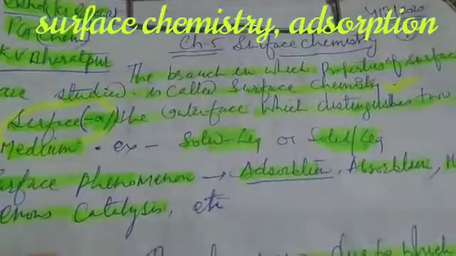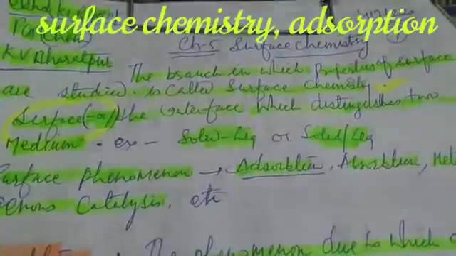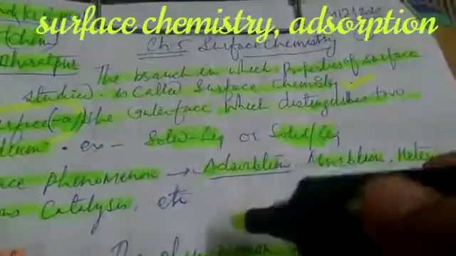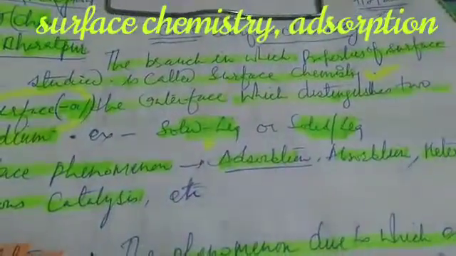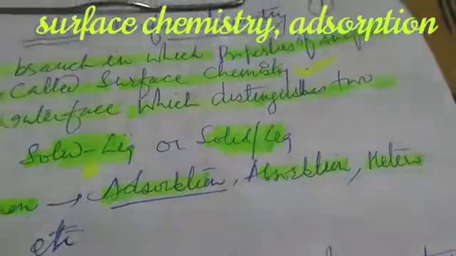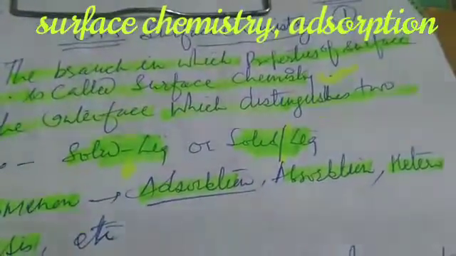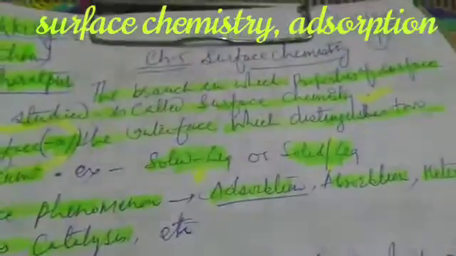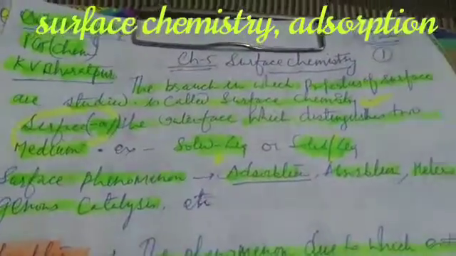The interface which distinguishes two medium is called surface, like solid-liquid. This hyphen represents a surface which is in between solid and liquid, or solid slash liquid. This sign indicates a surface which is distinguishing solid phase and liquid phase. So the interface which distinguishes two medium is called surface.